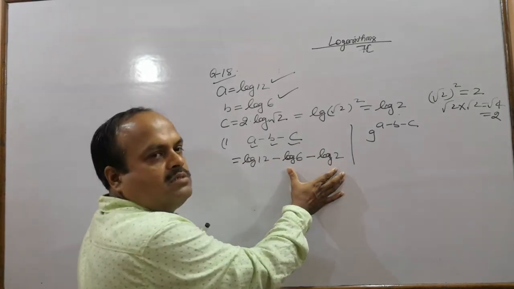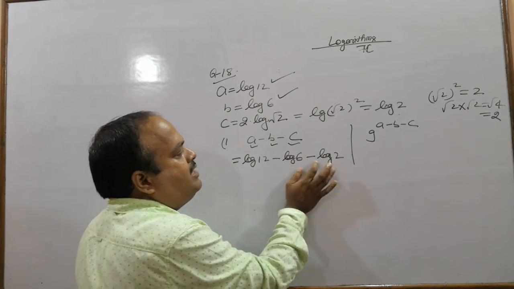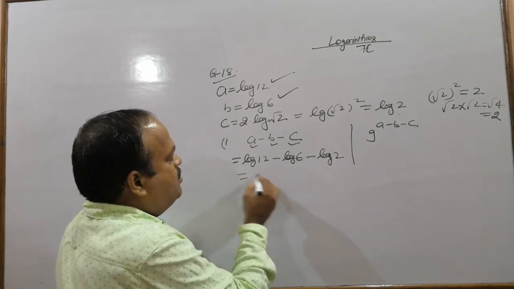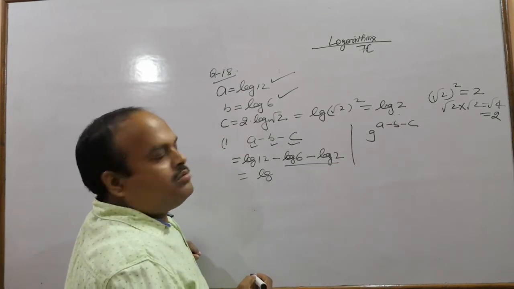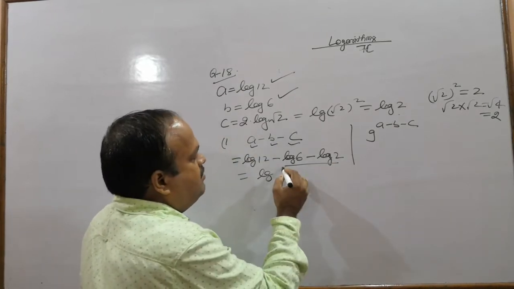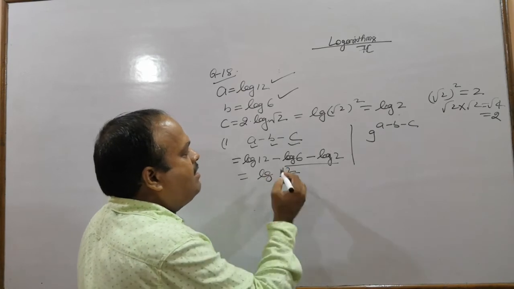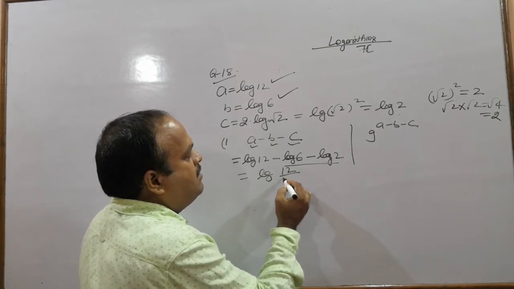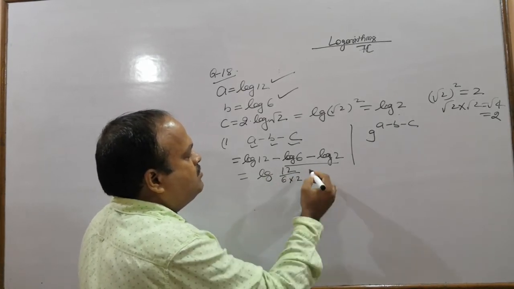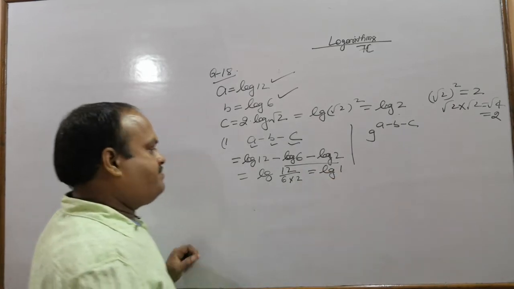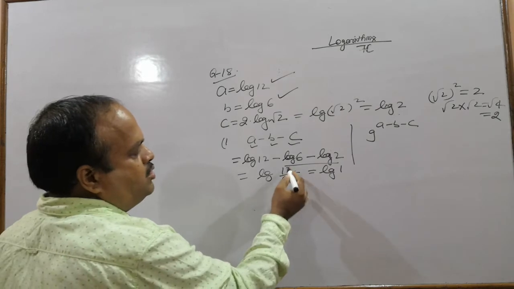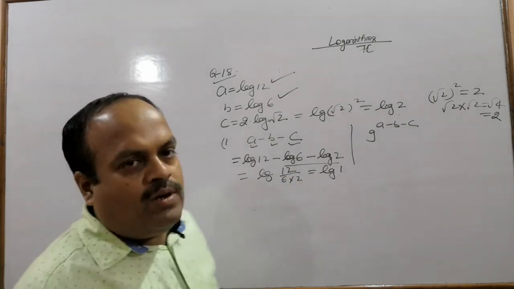These terms are negatives, so you know that it can be changed to a single log. But for that we will have to write log of 12 upon 6 into 2. Log of 12 upon 12, which is log 1.